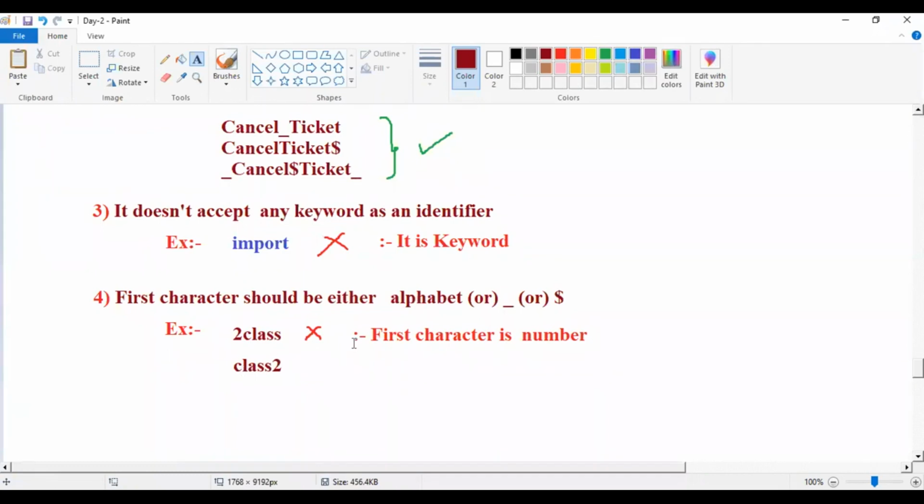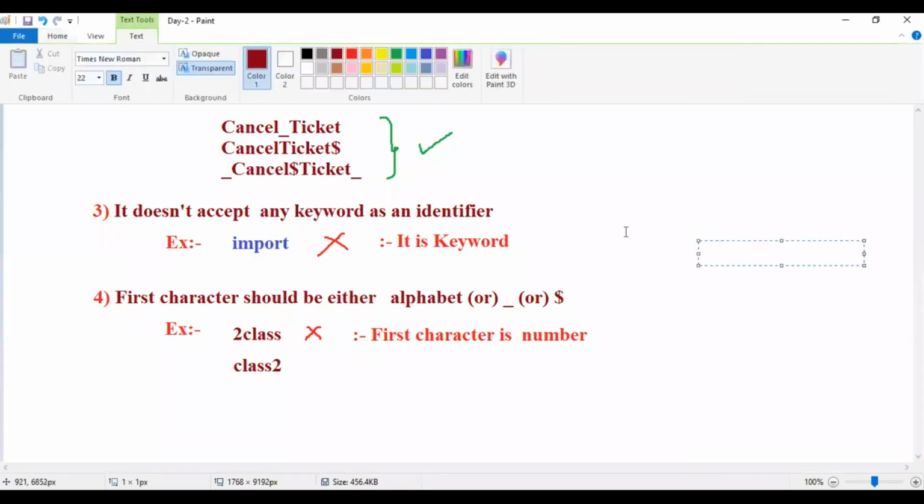What is the name? Class2 is different from class, right?